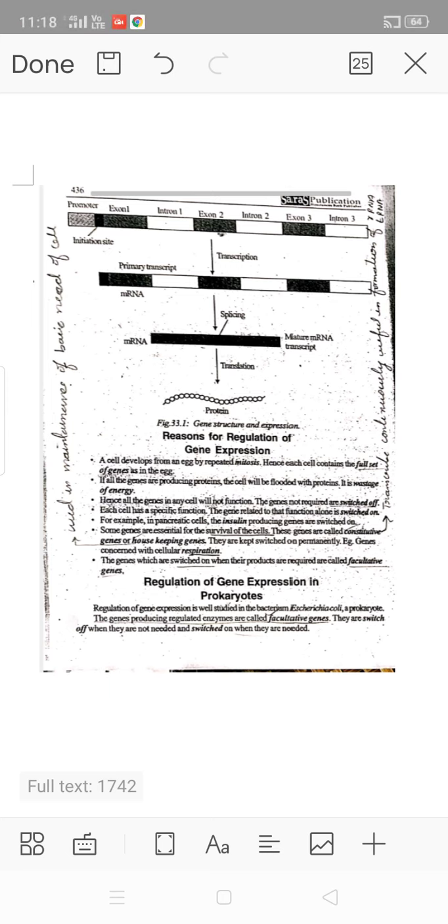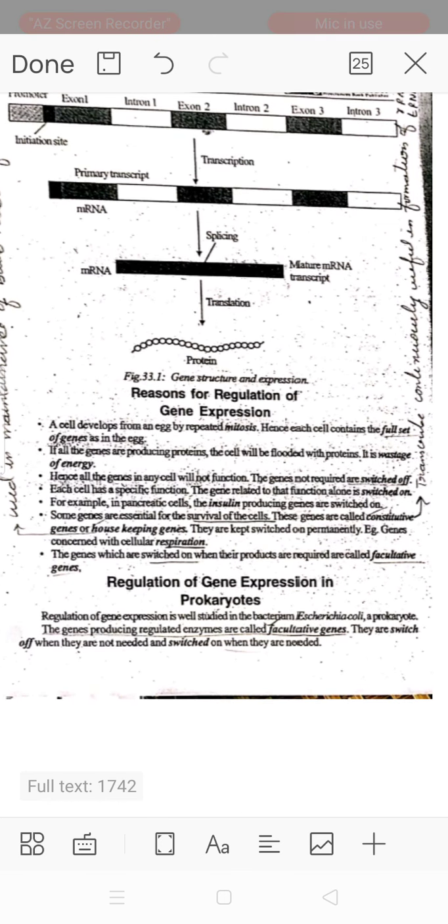And next one, regulation of gene expression in prokaryotes. Regulation of gene expression is well studied in the bacterium Escherichia coli. In a prokaryote, the genes producing regulated enzymes are called facultative genes. They are switched off when they are not needed and switched on when they are needed.